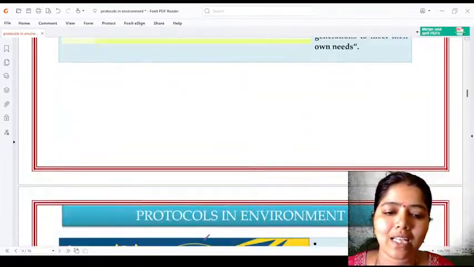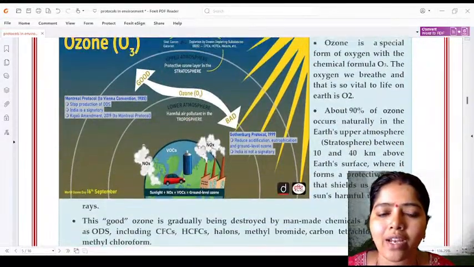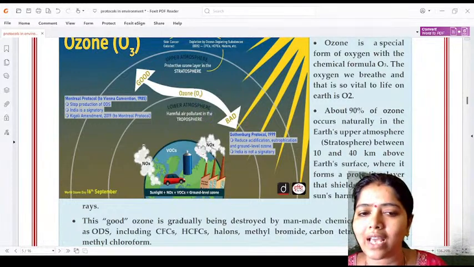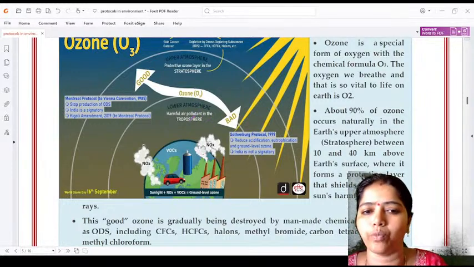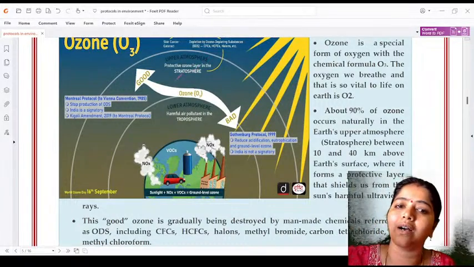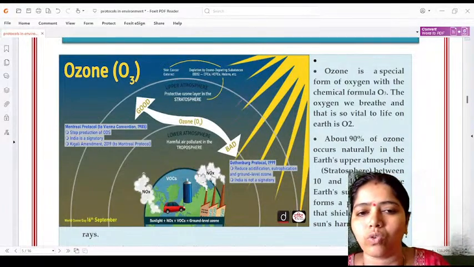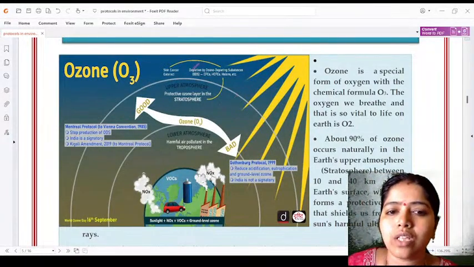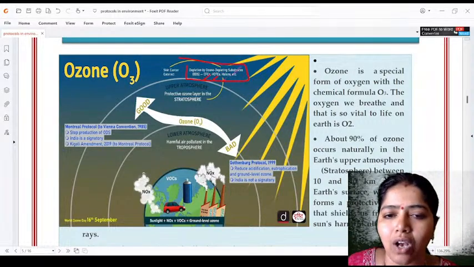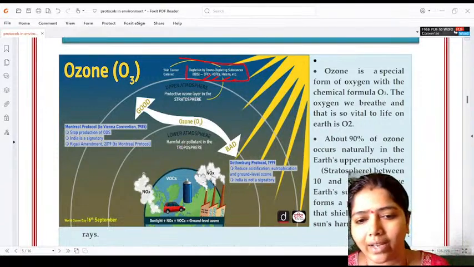And this is all about the ozone. Just now I taught you, right? Troposphere, stratosphere. The ozone which is there in the troposphere is very harmful to human beings. The ozone which is there in the stratosphere saves us, it protects the ozone layer. Because of the depletion by ozone depleting substances like CFCs, HFCs, halons and all, they deplete the ozone layer. Very good. Next one.